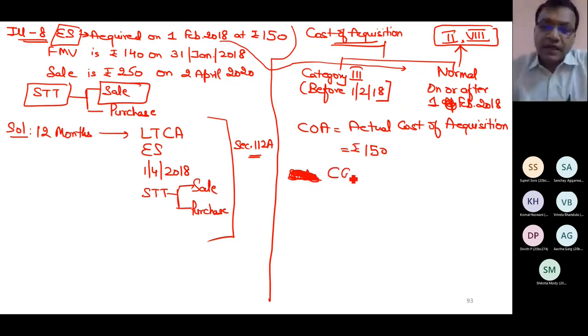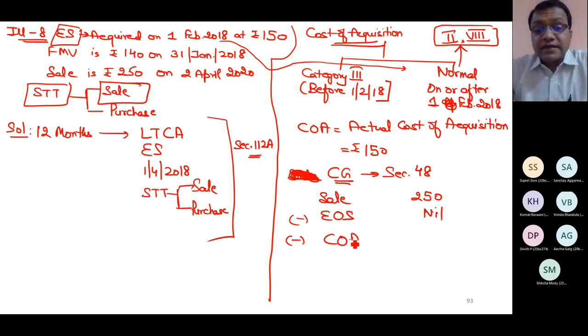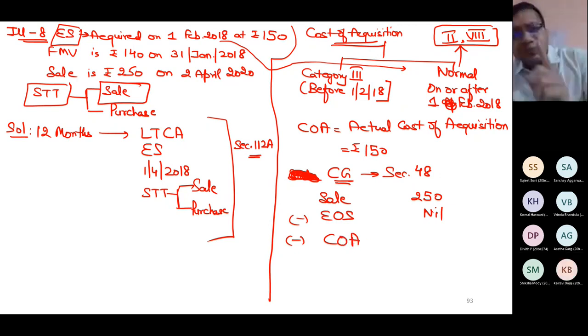So now when you compute capital gain as per section 48, what you will write as sale: 250 rupees, less expense on sale nil. Cost of acquisition, I cannot do indexation in 112A. This you remember. I have computed cost.